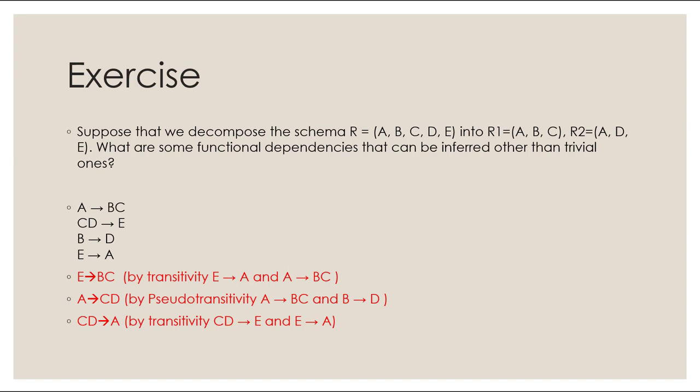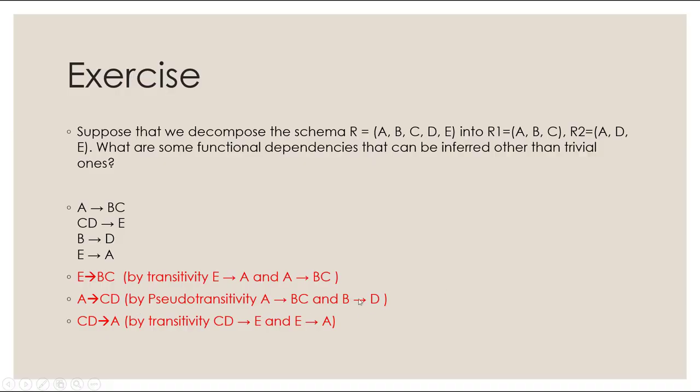Here, combining E determines A and A determines BC, by transitivity, we can say E determines BC. I did indicate here that by using transitivity for this one and this one, we were able to infer this. It's important how you were able to get this. We also have A determines CD using pseudo-transitivity. I think this one tends to be the most confusing one for people. It just takes getting used to. Using A determines BC and then B determines D, we're able to infer A determines CD.